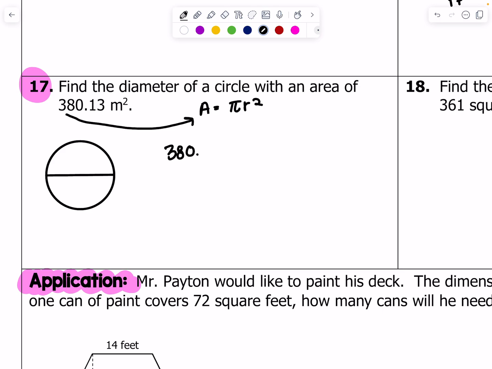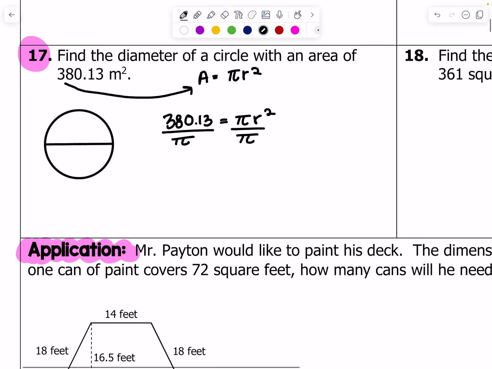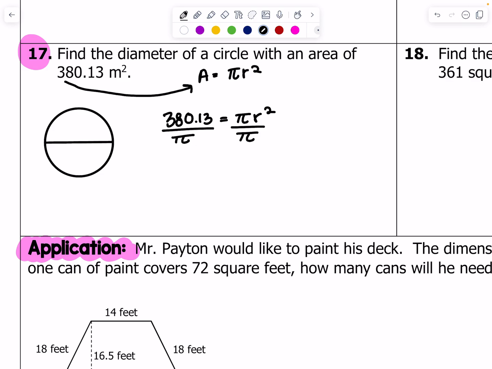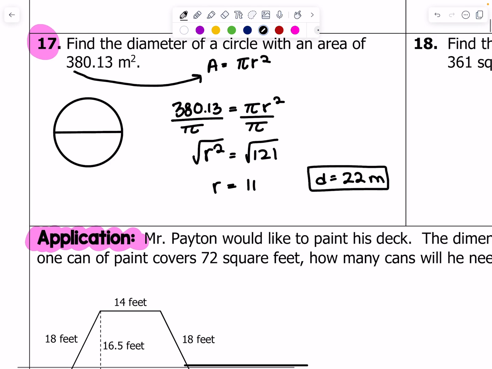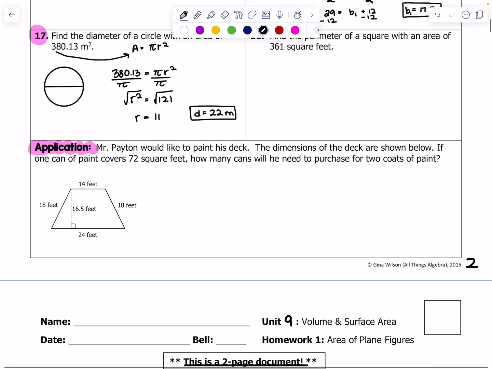So 380.13 equals pi r squared. Now, remember pi is actually a number, so I'm going to divide both sides by pi, and I should get r squared equals 121. Therefore, the radius is 11 because I have to square root both sides. And then diameter is just double the radius, which means that diameter is 22, not centimeters, meters. Cool. All right, moving along.